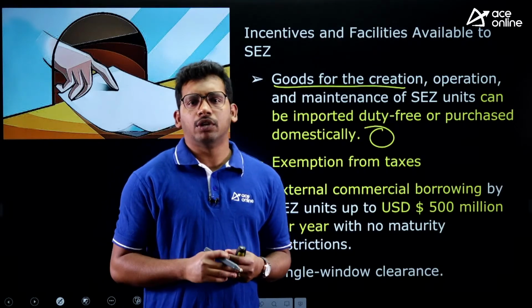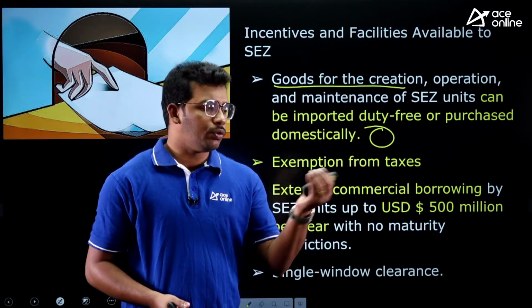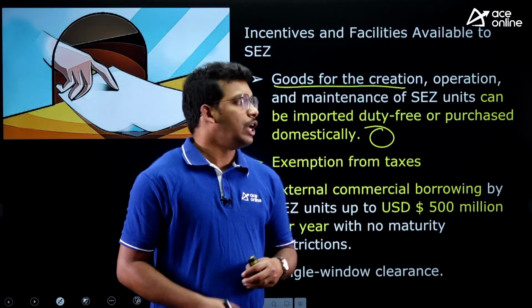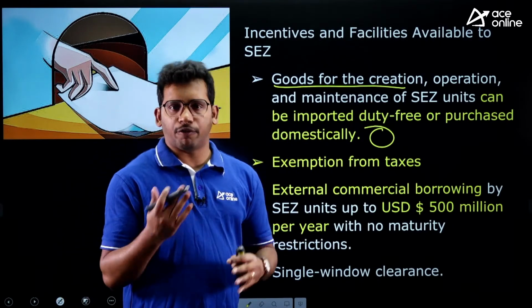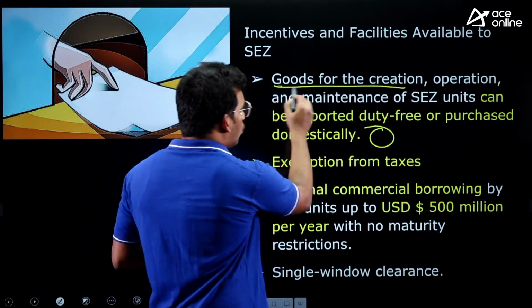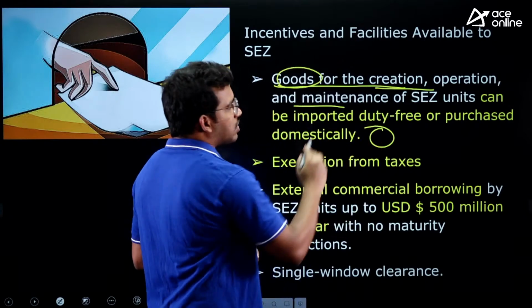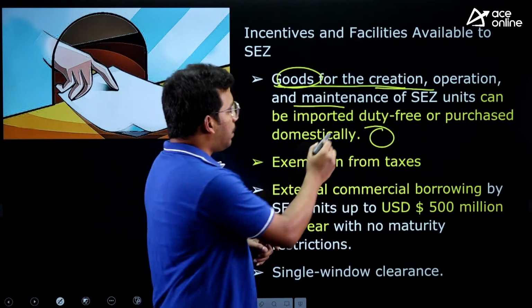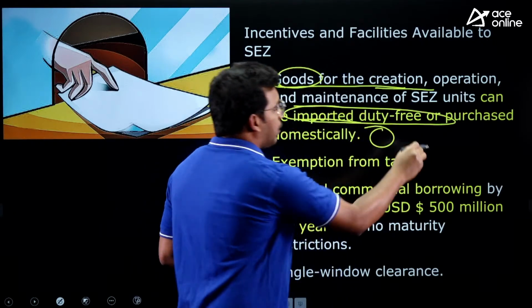For example, to produce bread you need wheat. Like that, for any final product you need certain raw material. So these goods for creation, operation and maintenance of any company located in the SEZ will be imported duty free.